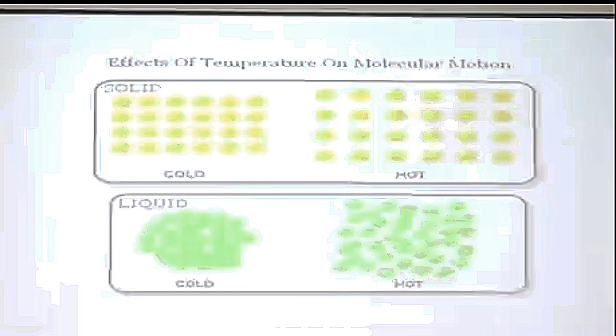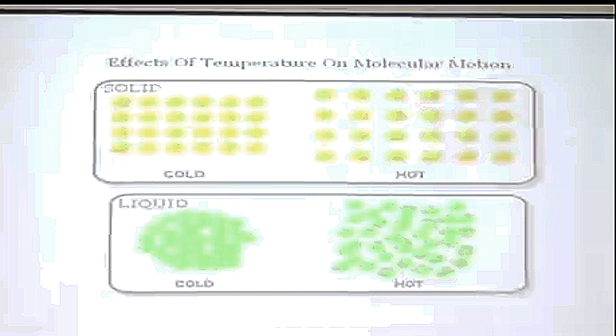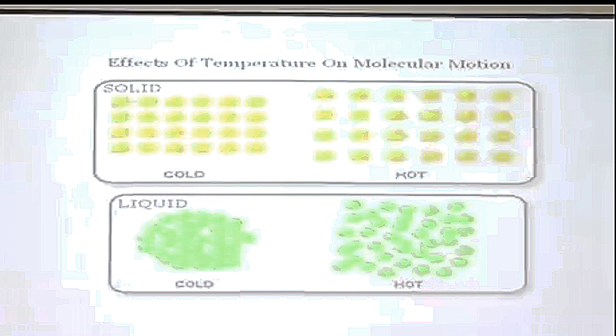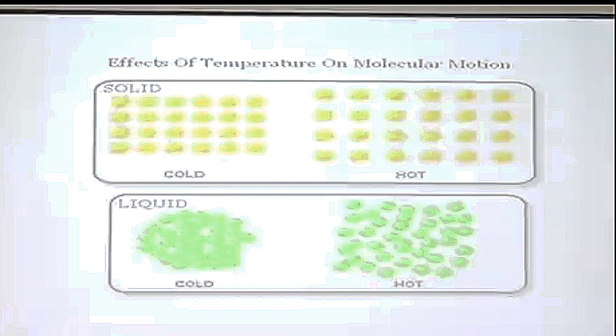Now we can see the effect of temperature on molecular motion. In solids, as during melting, the particles were only vibrating, and when heat is supplied, the particles start vibrating vigorously, and finally they leave their fixed positions and start moving. So that converts solid into liquid.